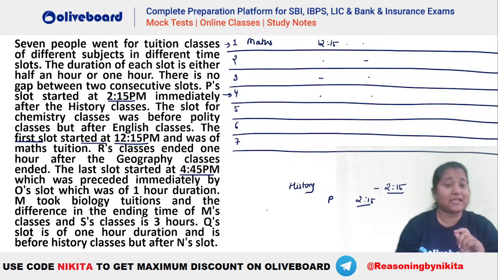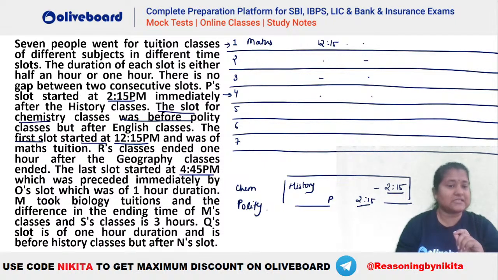After that, let's see what else we have here. The slot for chemistry was before polity but after English. Okay, let's write it down. So this is one piece of information that we have here, and we will use this later. Also, the slot for chemistry is before polity but after English. So English, chemistry, polity, this has to be the sequence, but there can be different subjects between them, right?